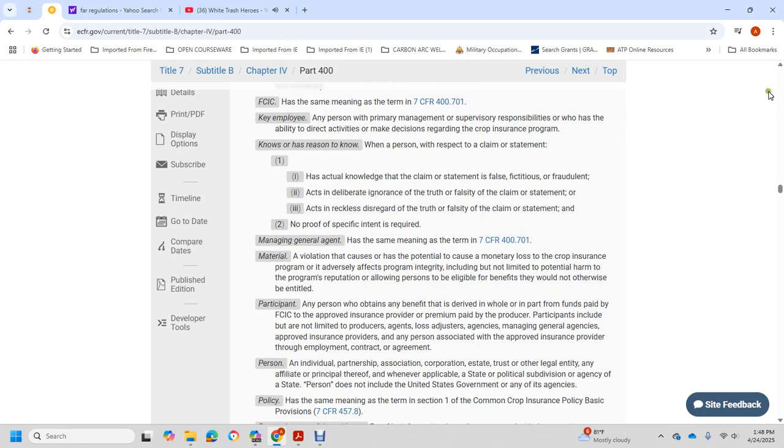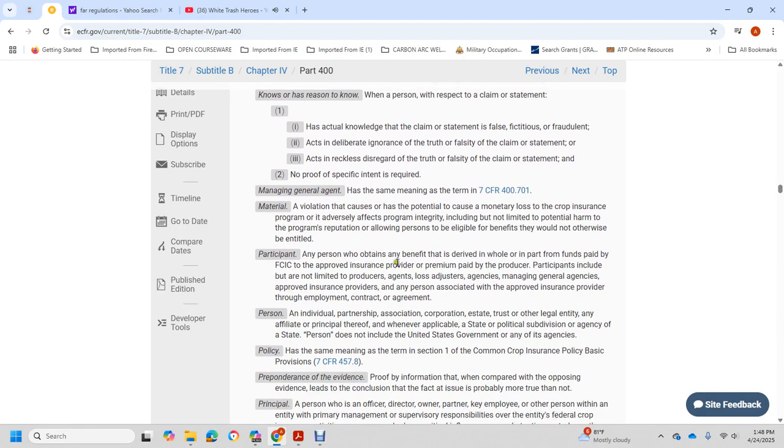Managing general agent has the same meaning as in 7 CFR 407.1. Material violation: a violation that causes, or has the potential to cause, monetary loss to the crop insurance program, or affects the integrity of the program process, including but not limited to potential harm to the program's reputation, and allowing a person who is not eligible or entitled to obtain a benefit. Participant: a person who would obtain a benefit, in whole or in part, from funds provided by the Federal Crop Insurance Corporation, including insurance provided for premium paid, including but not limited to the producer, agent, loss adjuster, agency, managing general agency, and approved insurance provider.